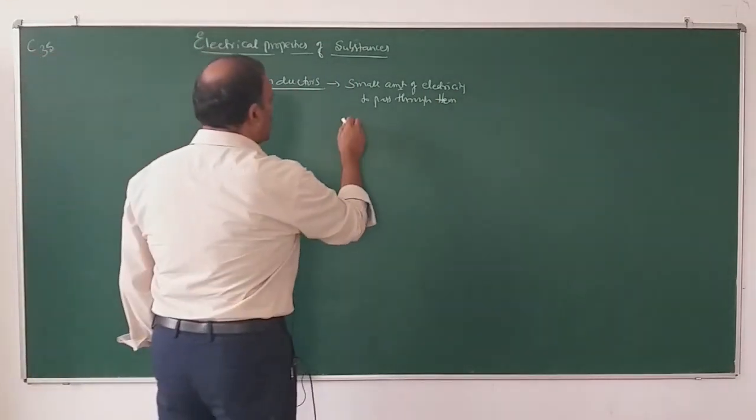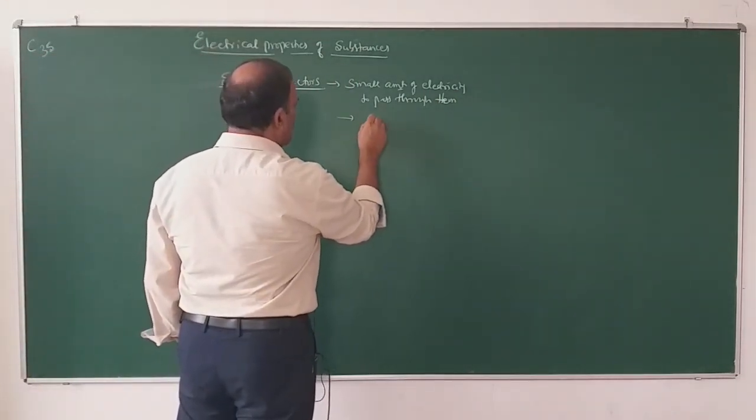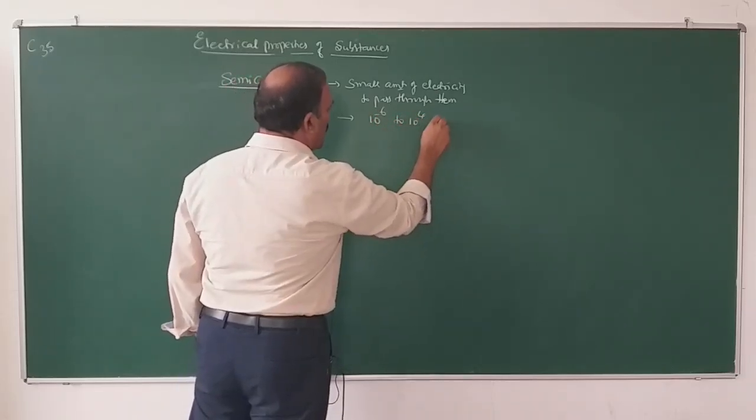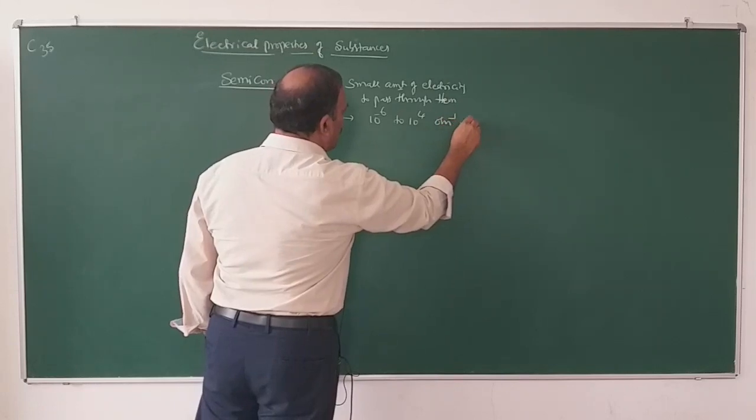The conductivity range is between 10 to the power of minus 6 to 10 to the power of 4 ohm minus 1 meter minus 1.